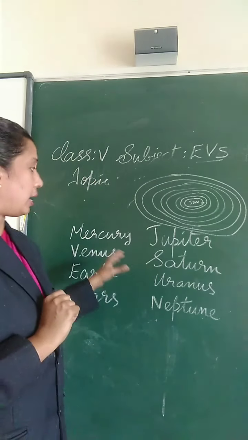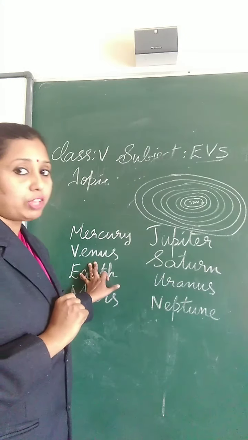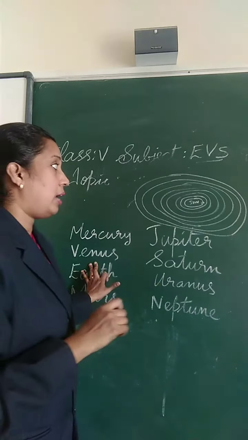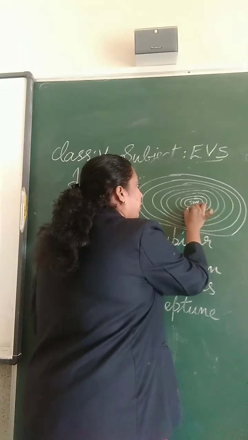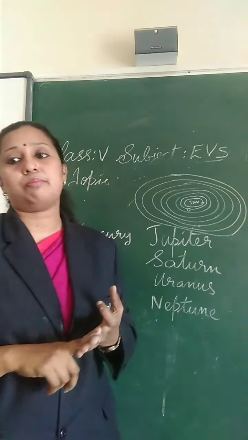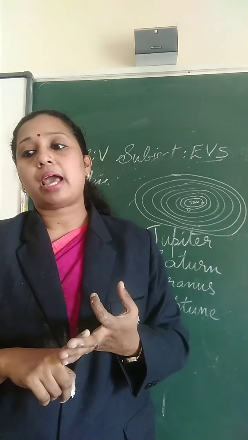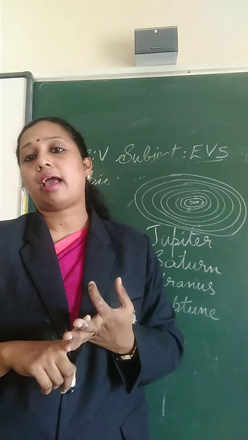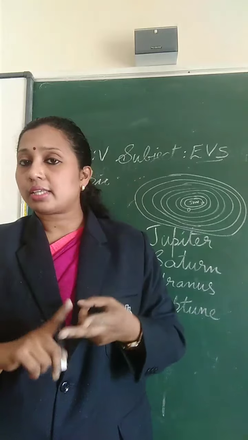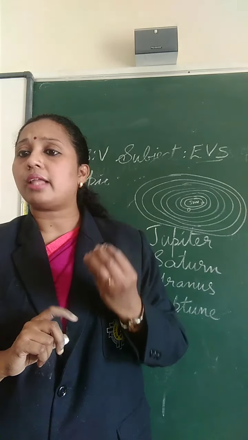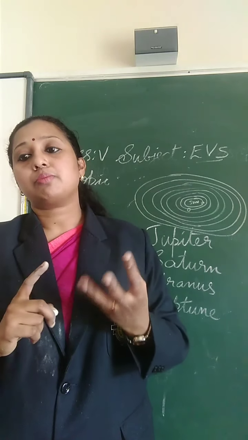Yes, the second planet is Venus. So next you can see Venus. Venus is the second planet from the Sun and smaller than the Earth.